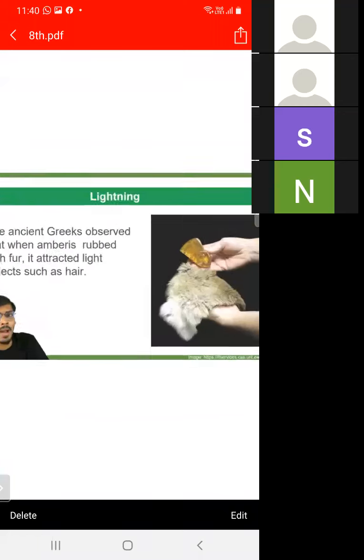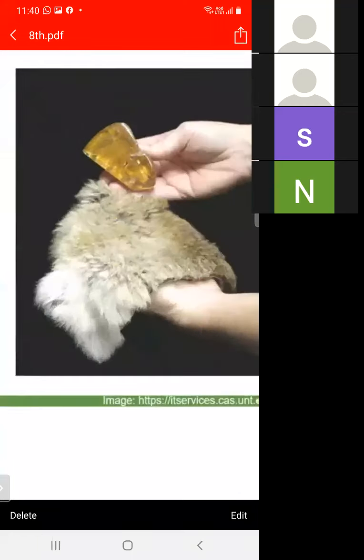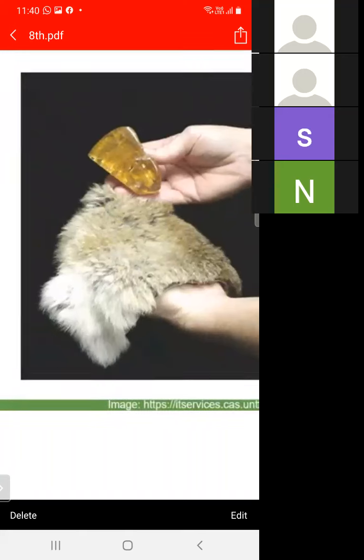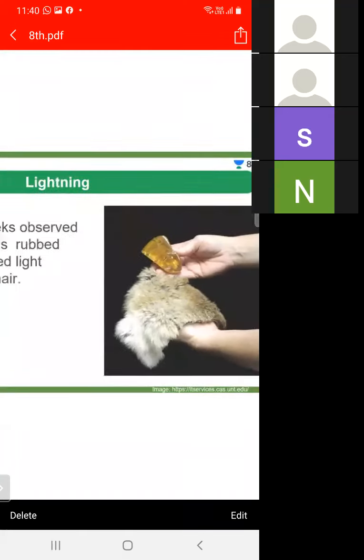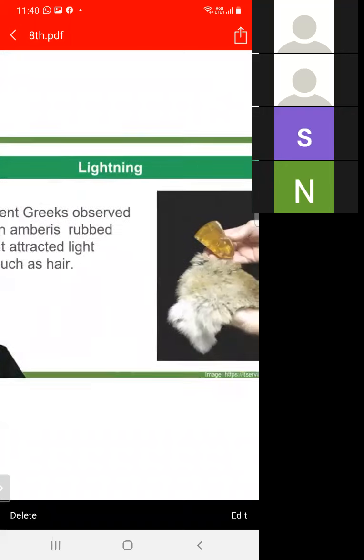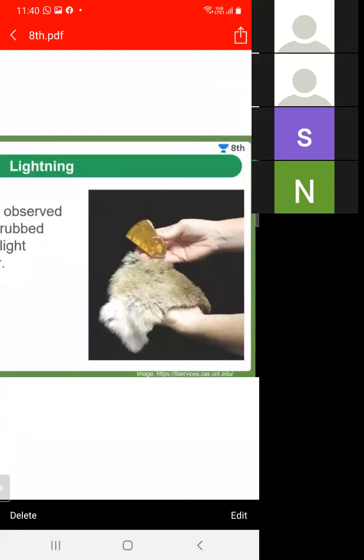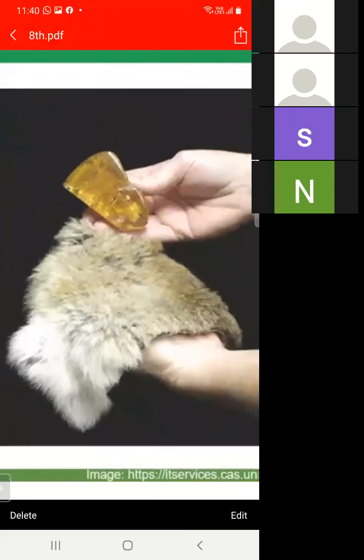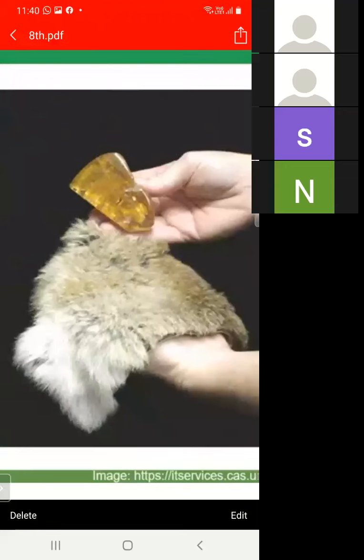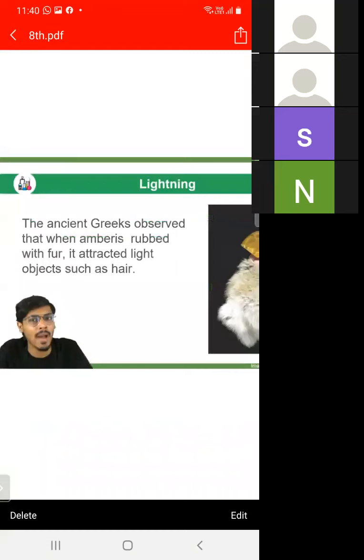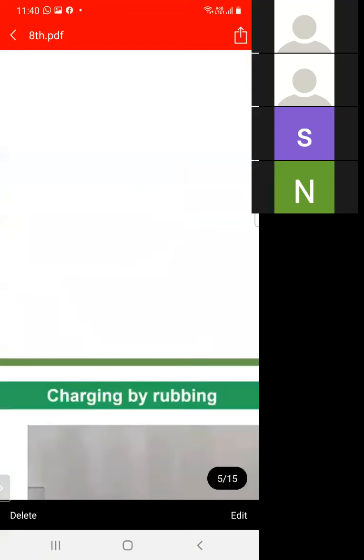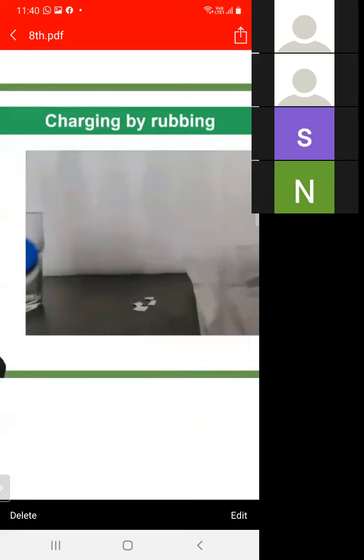This yellow color material is amber, like a resin, and the second material is fur. When amber is rubbed with fur, or with this woolen cloth, it acquires charge. Next, how is charge produced? Charge is produced by rubbing.